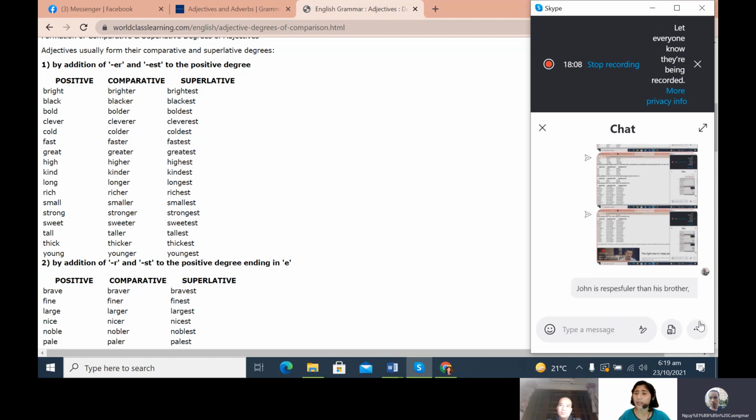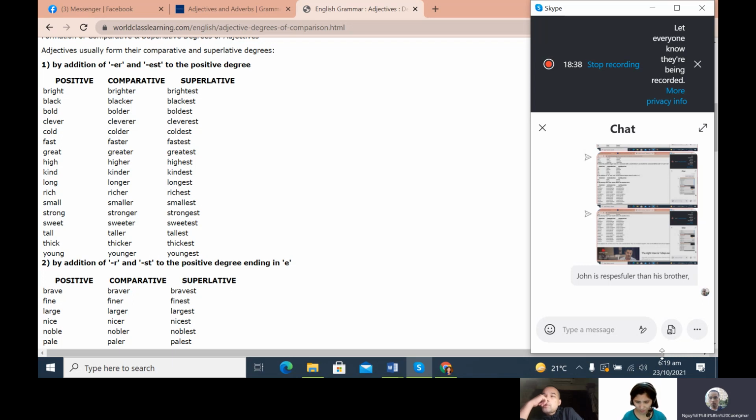Can you tell me whether I am correct in using the adjective here? John is respectfuler than his brother. Tell me if I used the correct adjective here, comparative adjective. The adjective here is respectful. Did I use the correct comparative degree here or not?